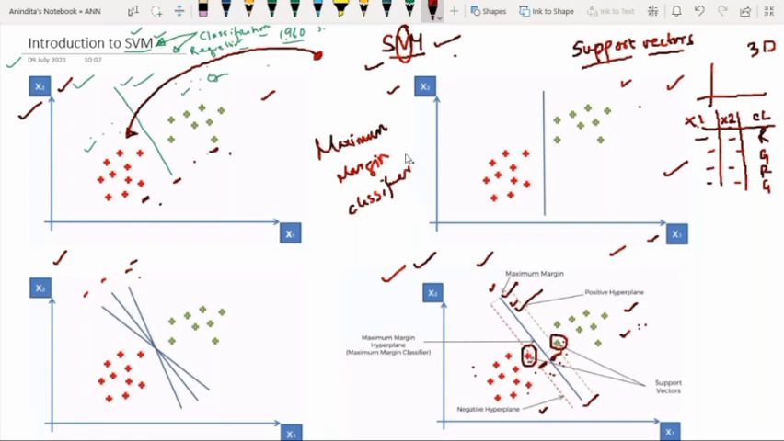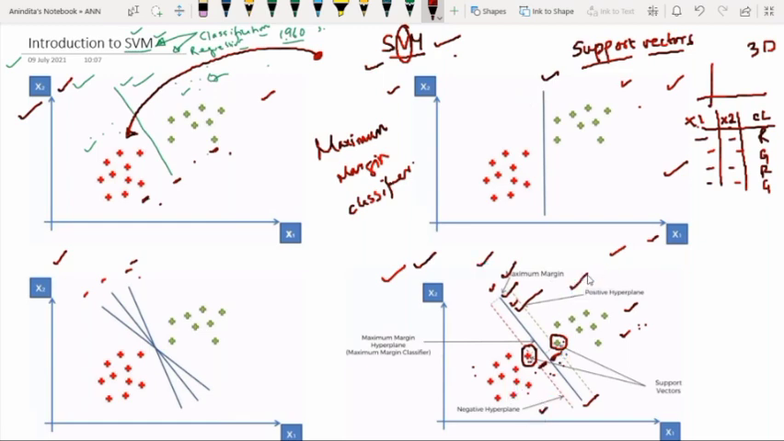So in 2D space, it is known as a classifier. But in multidimensional space, it is a hyperplane. So this thing you have to keep in mind. Whenever I am drawing this kind of line, you can call it a separating line. But whenever we are going to separate classes in multidimensional space, at that point it becomes a hyperplane.